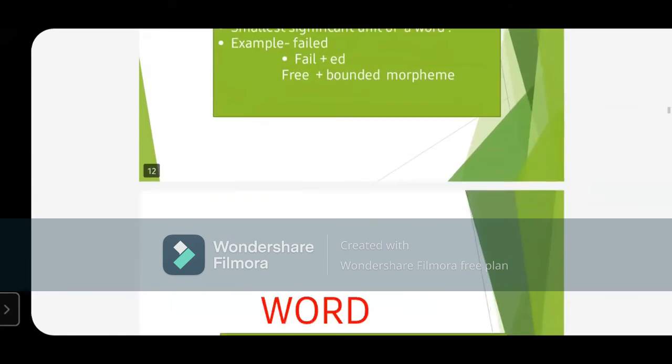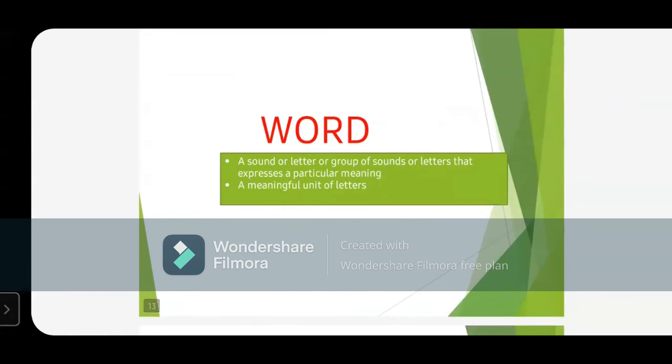ओके, चलिए अब मॉर्फीम से मिलके बनेंगे वर्ड्स. Now what are words? Yes, when letters are arranged in such a way when they give us a significant meaning. जब भी हम लेटर्स को इस तरह से अरेंज करें कि वो हमें कोई मीनिंग देगा, they are called word. So a sound or letter or group of words or letters that express a particular meaning is called word. Or meaningful unit of letters is also called word.